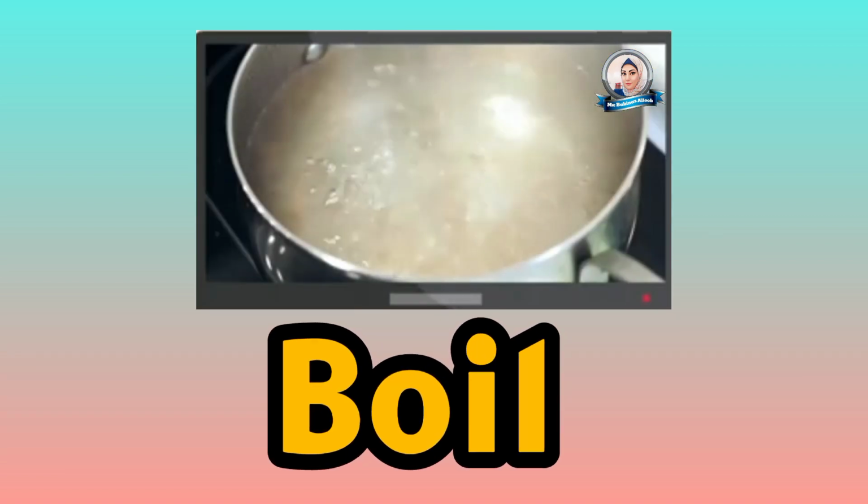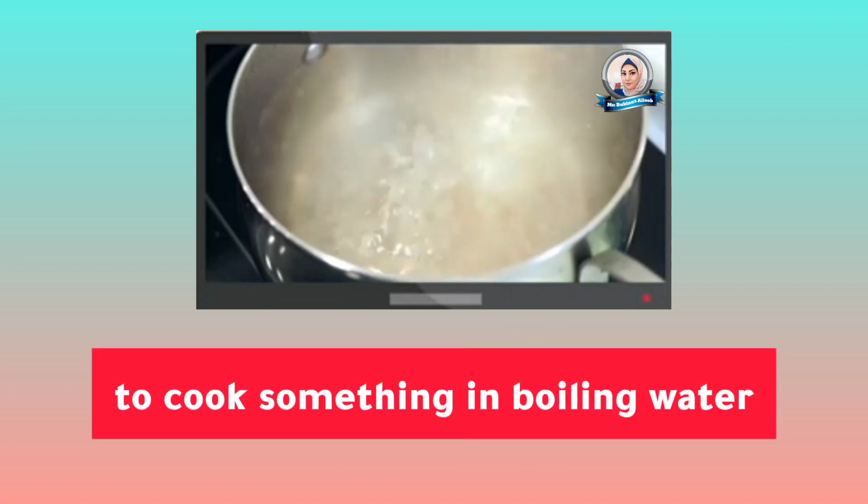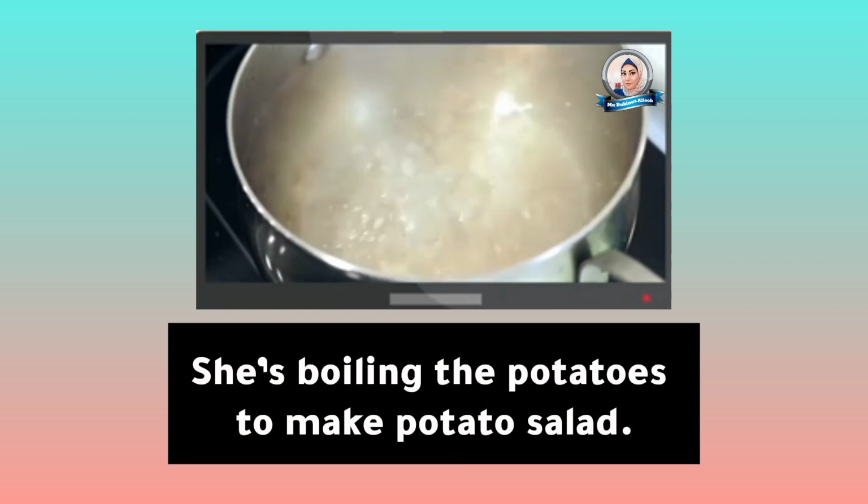Boil. Definition: to cook something in boiling water. She's boiling the potatoes to make potato salad.